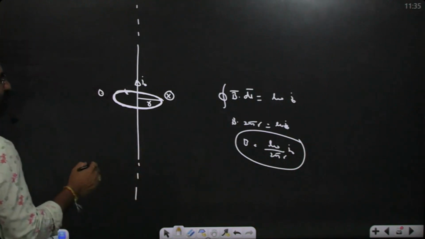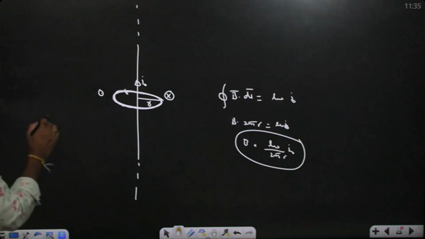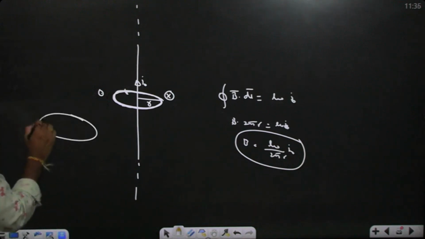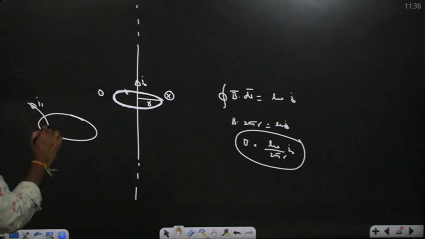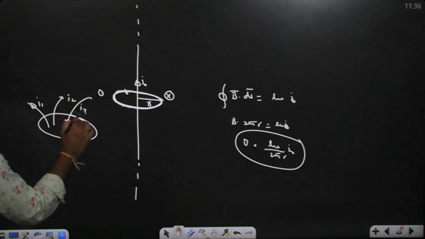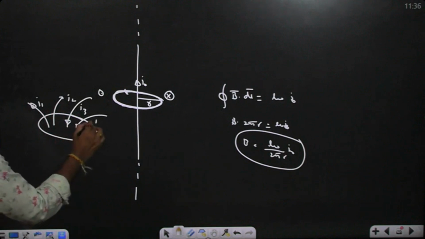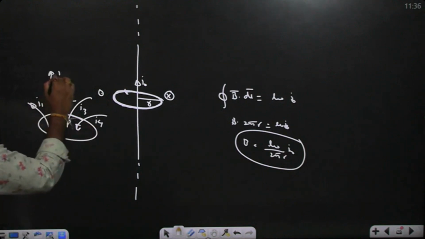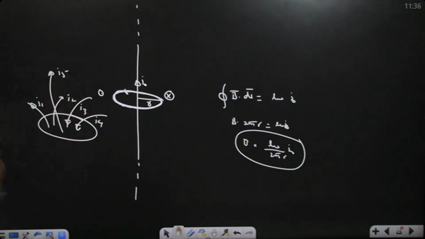Now if I am taking, suppose you take I1 along this direction, I2 along this direction, I3, I4, I5. So net flux passing through this is how much? So B bar dot ds bar is what? B bar dot dl bar is what?